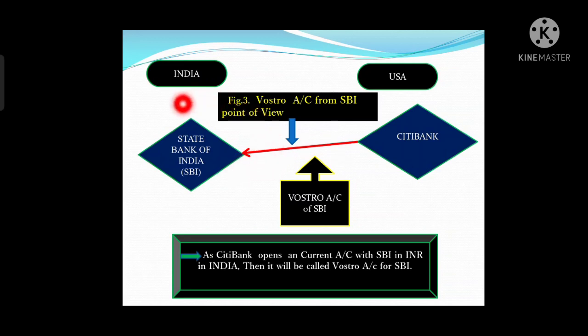For State Bank of India it will be called a Vostro account, because State Bank of India is maintaining a current account of Citibank in India in Indian rupees. Then for State Bank of India it will be called a Vostro account, right? But for Citibank it will be called a Nostro account,